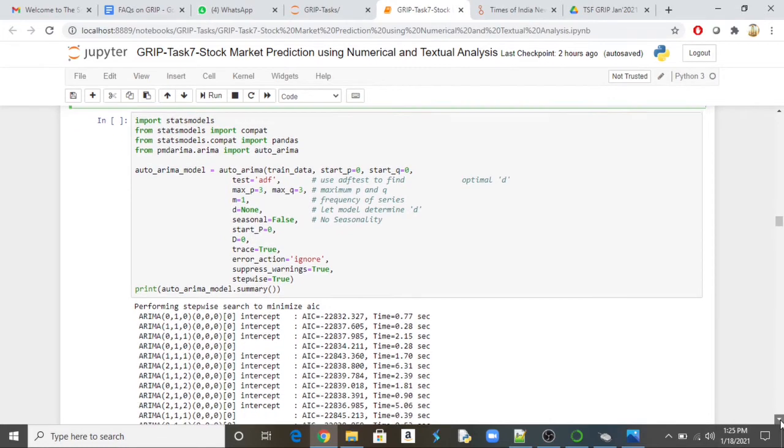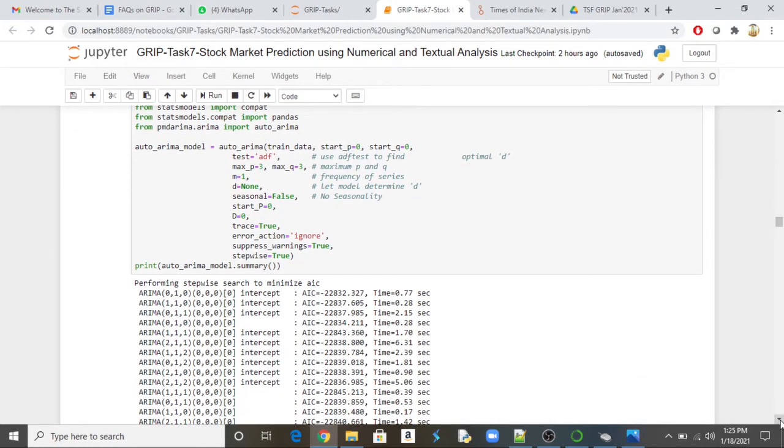So what we are doing is randomly running this, assigning the p-value and q-value as 0, and we are running this model multiple times and finding out the AIC value output. Okay. So we are running first with 0, 1, 0, 1, 1, 0, passing multiple values, and we are trying to see which one is going to give a better value.